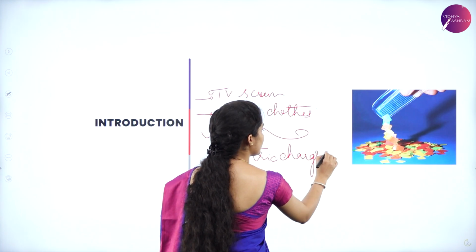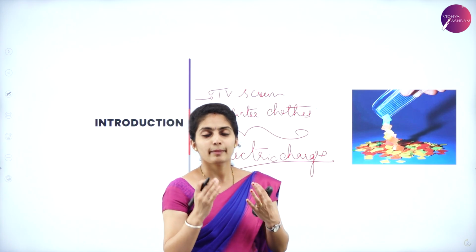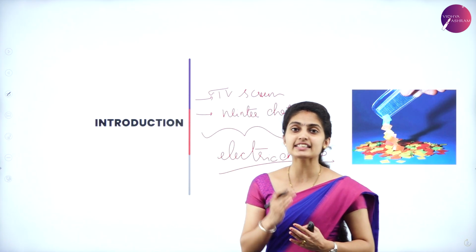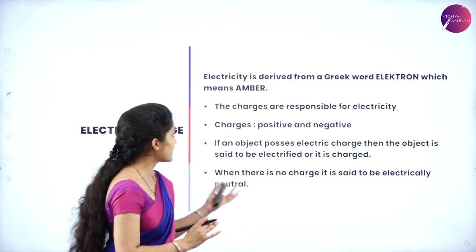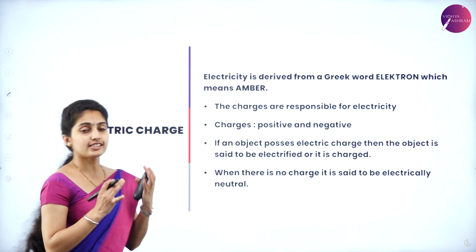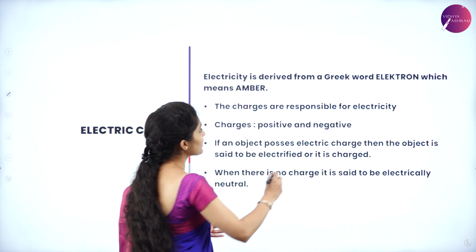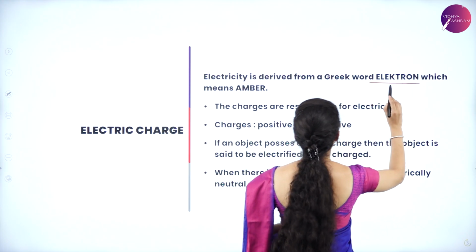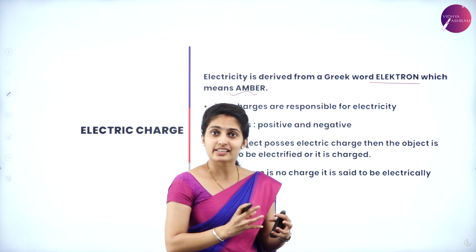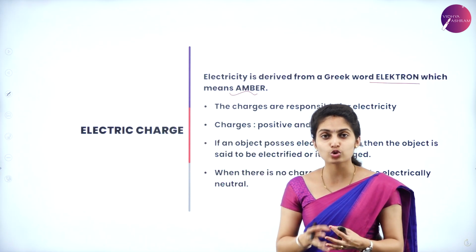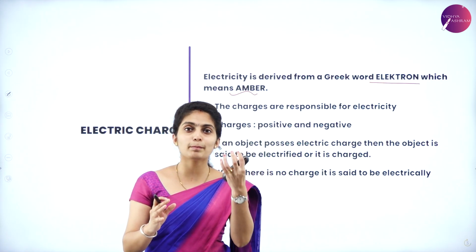So how did the electric charges originate? How did we get to know that there is a presence of electric charges, which are responsible for electricity? As we can see here, electricity is derived from a Greek word, okay? And that Greek word is nothing but electron, which means amber. So electron is a Greek word which means amber. What is meant by amber is your question. Amber is nothing but a brown stone.